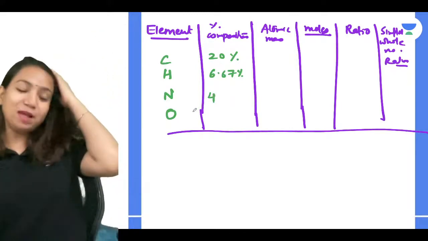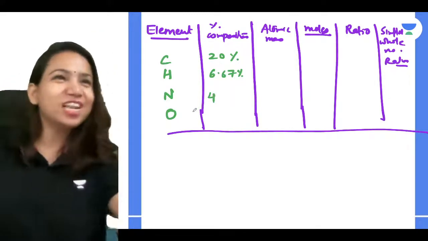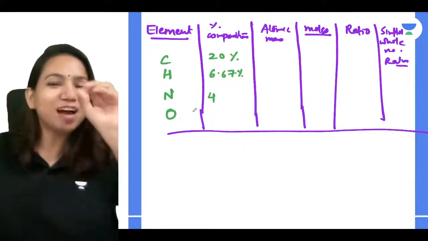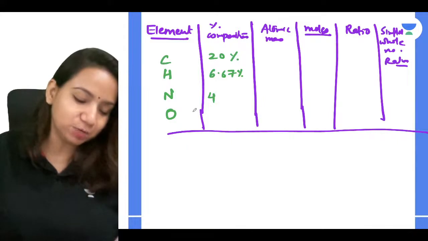Yeah, that's what. So sometimes it happens, no, we don't see a small detail in the question and we end up with the wrong answer. So we have to be careful whenever we are doing the numerical.